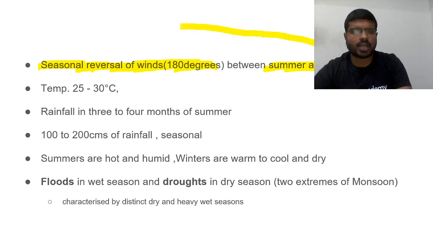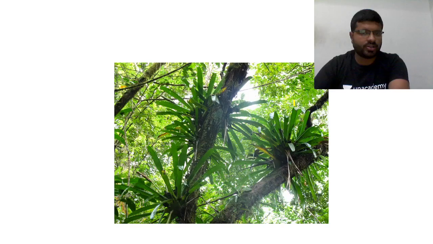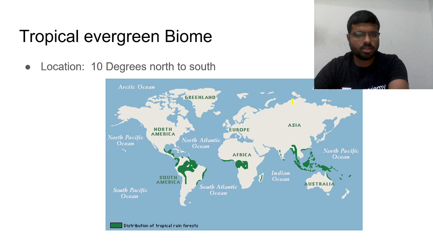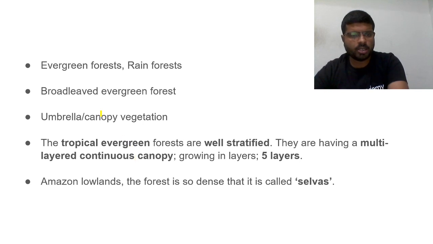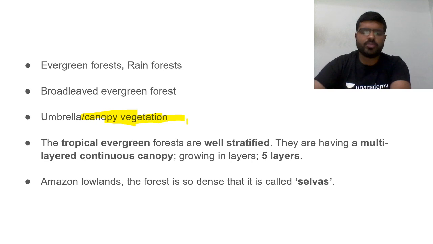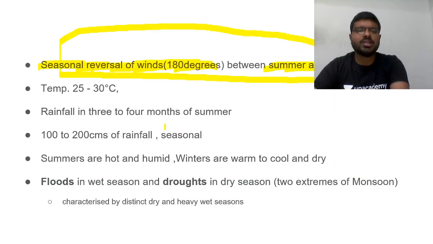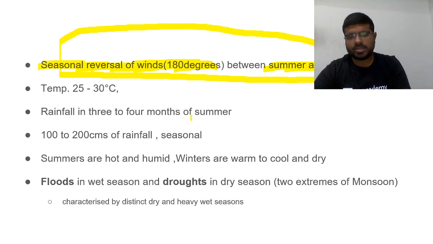So for tropical evergreen forest, what is the characteristic feature which I discussed yesterday? Double maxima rainfall and canopy vegetation. That is the most important characteristic feature there. Whereas here, the characteristic feature is seasonal reversal of winds, 180 degrees reversal between summer and winter. Say for example in India, what happens?